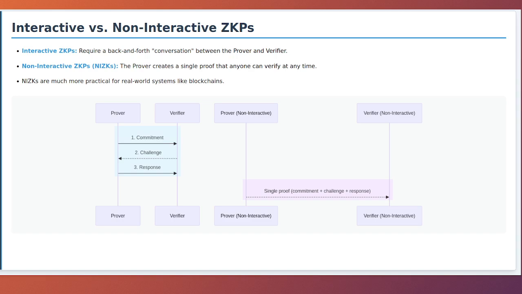This proof is a self-contained piece of data that can be published and checked by anyone. This is achieved through a clever cryptographic trick called the Fiat-Shamir heuristic, which we will discuss later, that uses a hash function to simulate the verifier's random challenge. Because of their flexibility, non-interactive proofs are what we typically use in real-world applications.